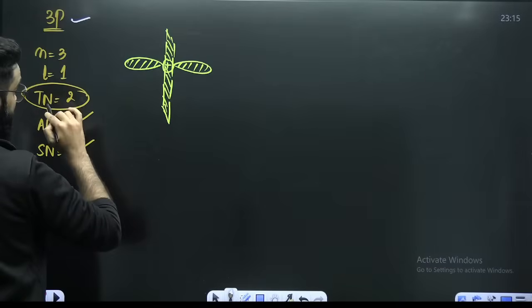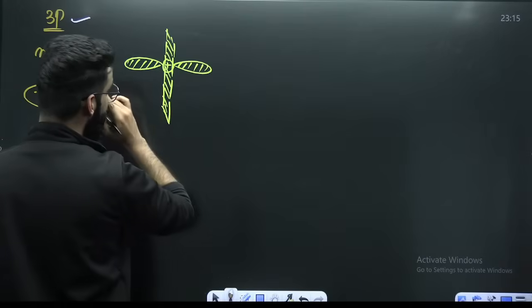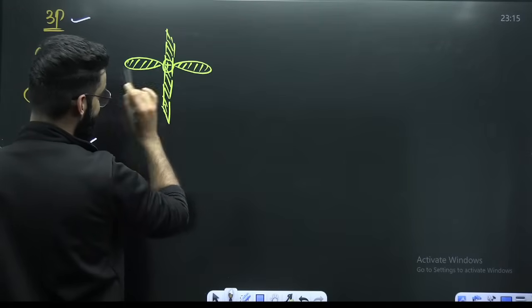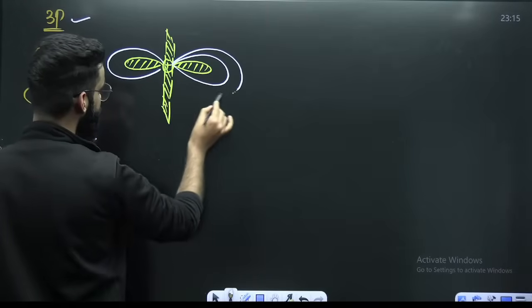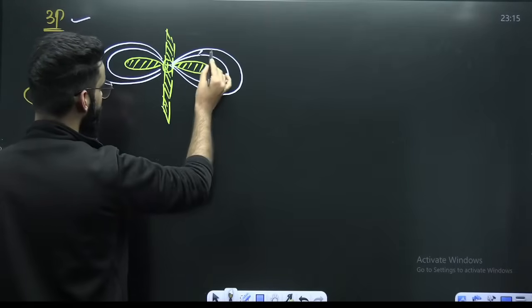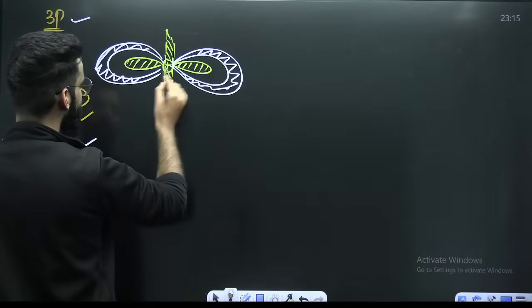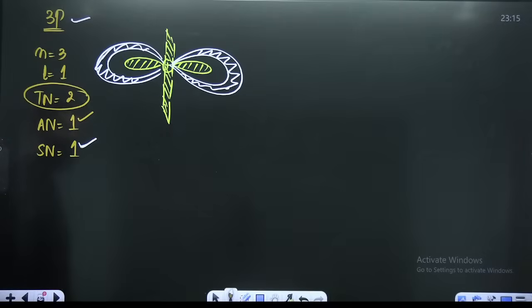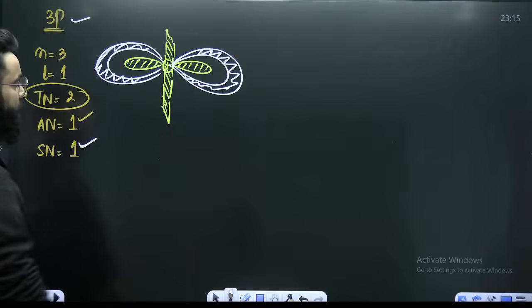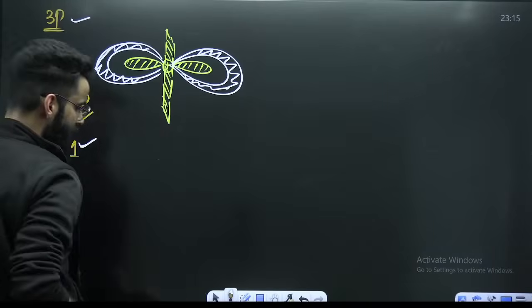I have to show one spherical node as well, a spherical region on which electron density will be 0. So there will be one spherical region like this. Do you see in between a spherical region? Here you have got a spherical region wherein electron density is 0. So this is your spherical node and this is your angular node.